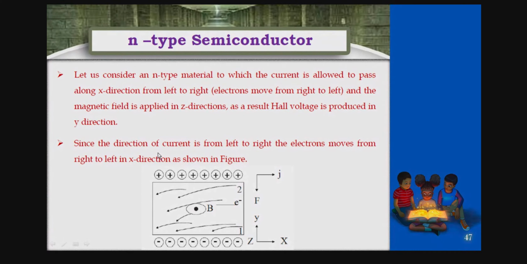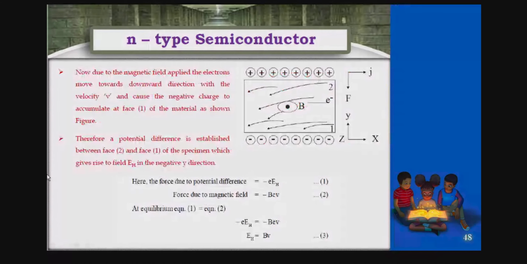Now, since the direction of the current is from left to right and the electrons move from right to left in the x direction as shown in the figure, right? This is the first layer, that is layer 1, and here layer 2. You can see the electrons. Okay. Now coming to the same continuation here. So now due to the applied magnetic field, the electrons move towards the downward direction.